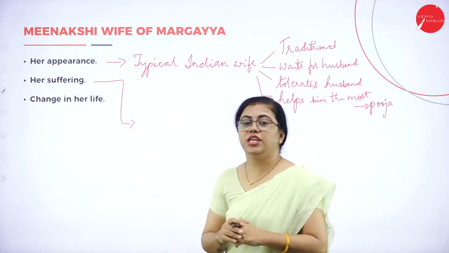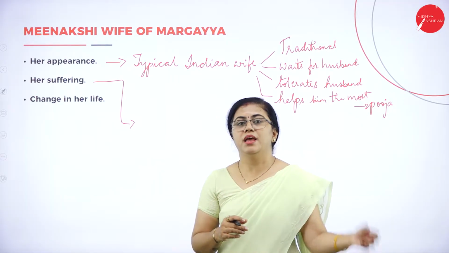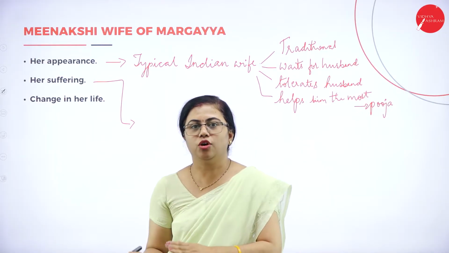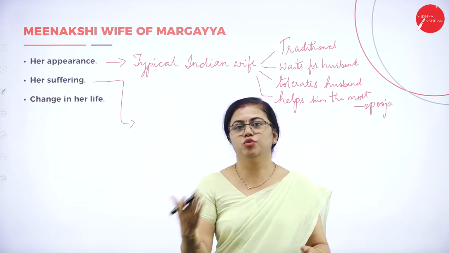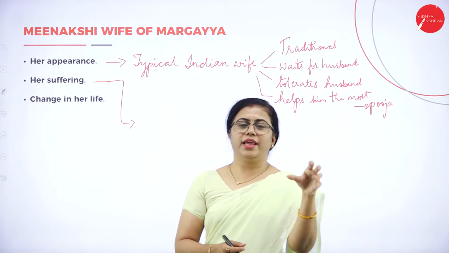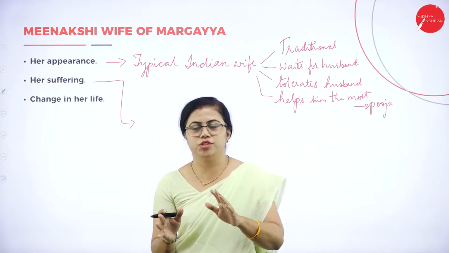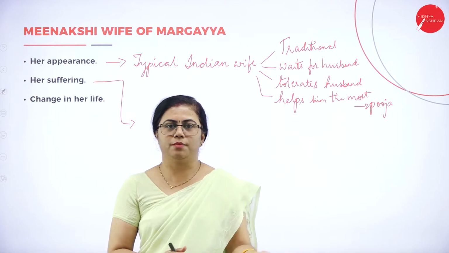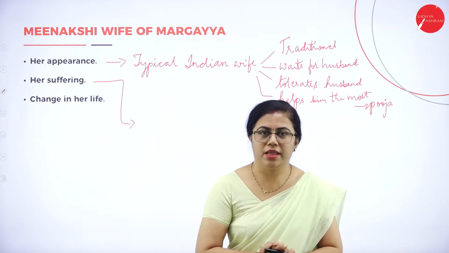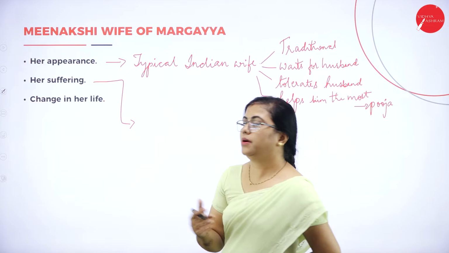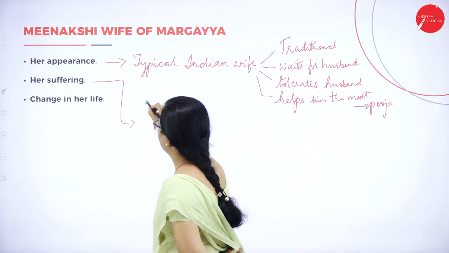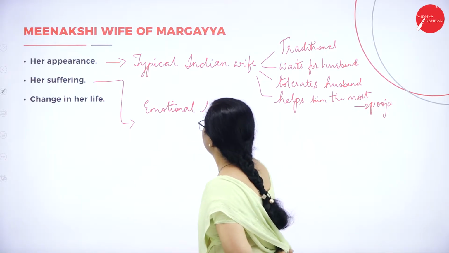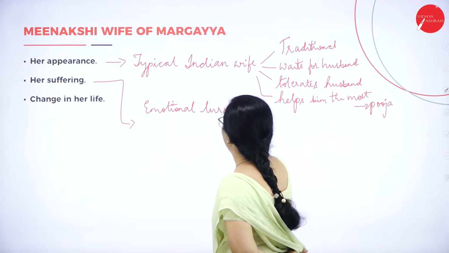So what suffering she faced: she could not mingle with those people. Whenever the brother's wife came to wash vessels or something like that, she also had to face them. Whenever she went out also, compared to Margaya's financial condition, the brother's financial condition was slightly better. So all that mattered to Meenakshi also. The emotional turmoil that she underwent, that also can be mentioned over here.